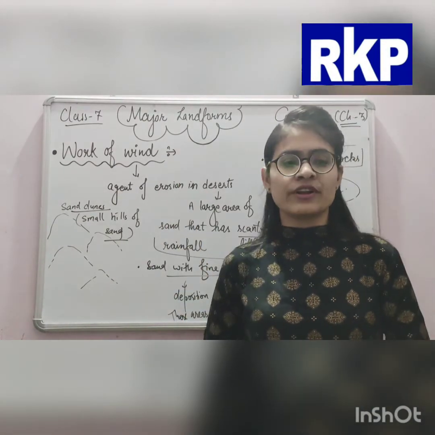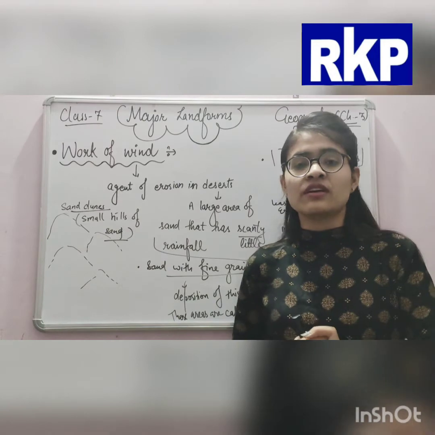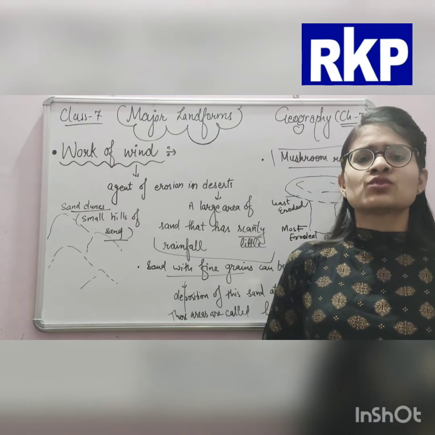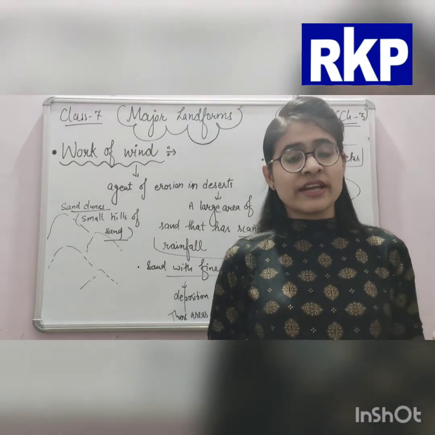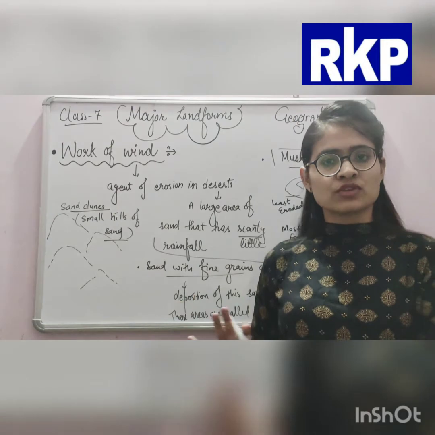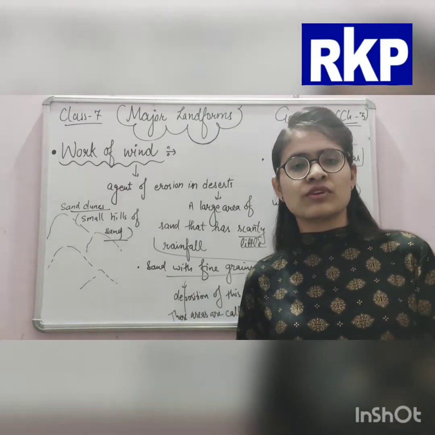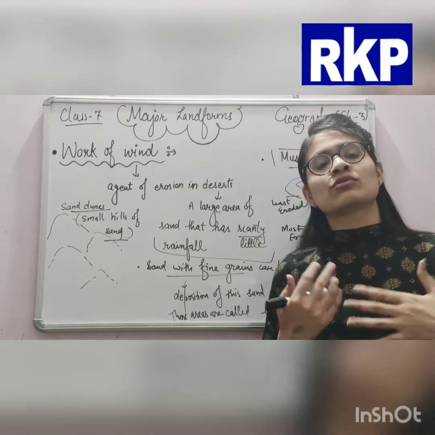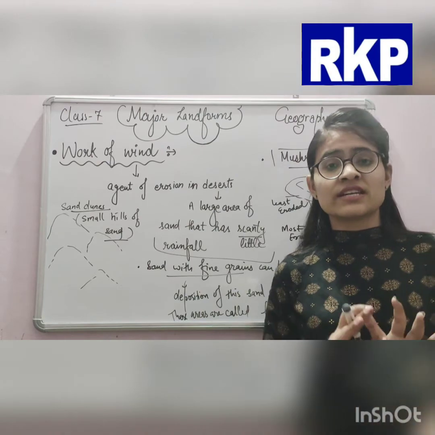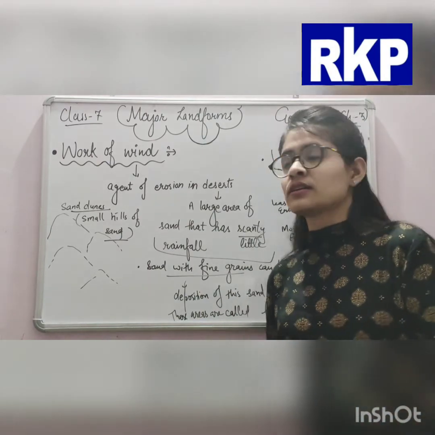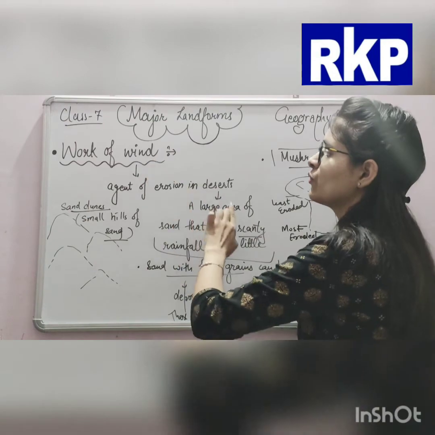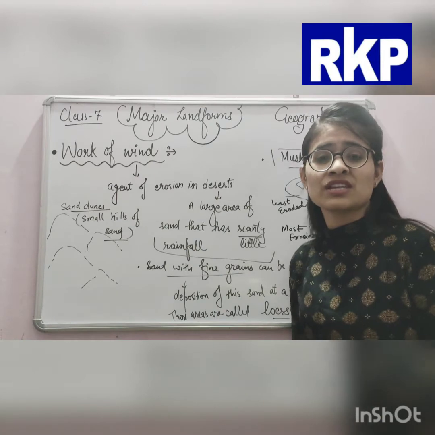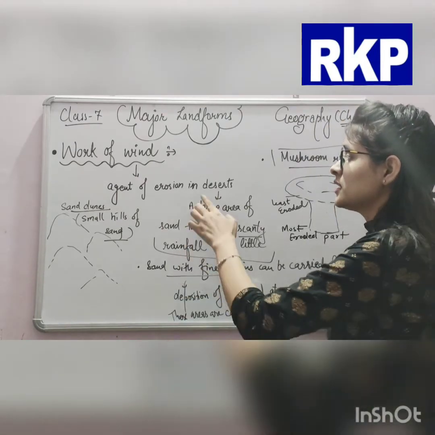Work of wind. Okay, so how does wind create landforms? If wind is working, it means it will be removing the upper layer of the soil or the sand. So we will be talking about the sand which is in the desert, because deserts are large bodies of sand. Clear? So what is the main agent of erosion in deserts?